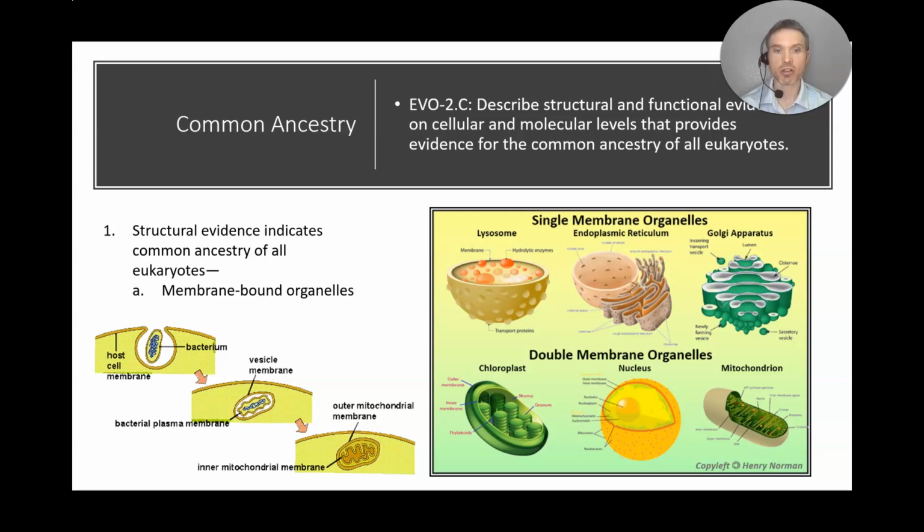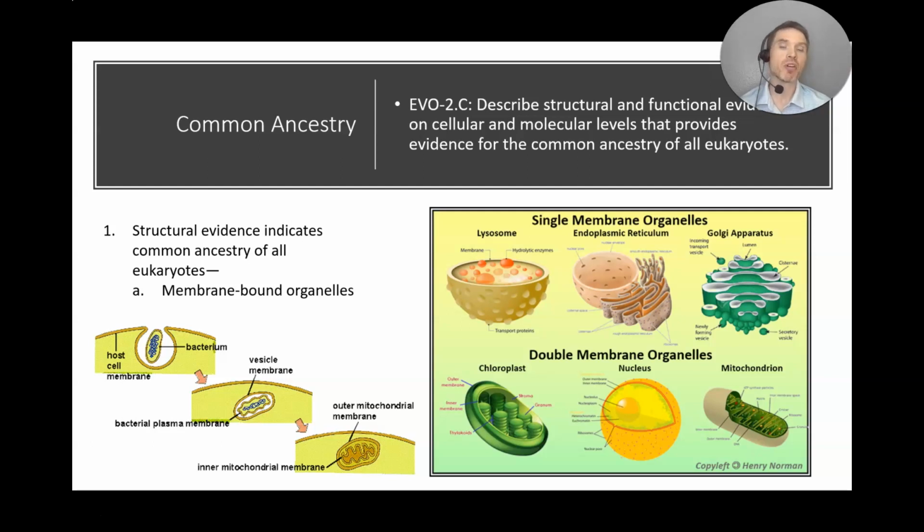That's because the mitochondria, our chloroplast, and actually even our nucleus have a double membrane. Single membrane organelles include the lysosome, the endoplasmic reticulum, or the ER, and the Golgi apparatus.